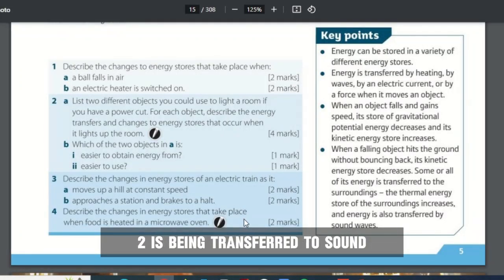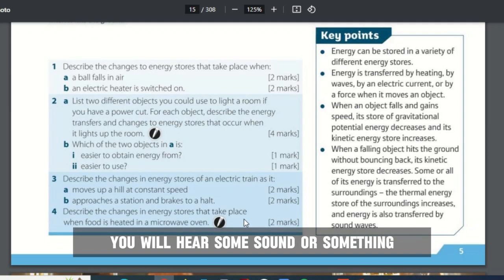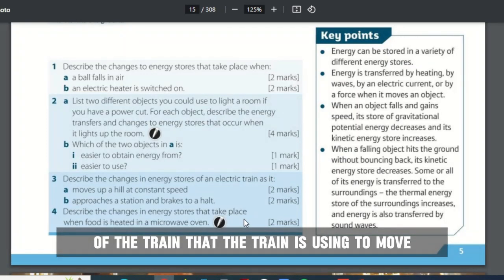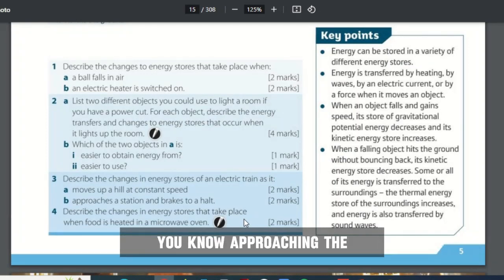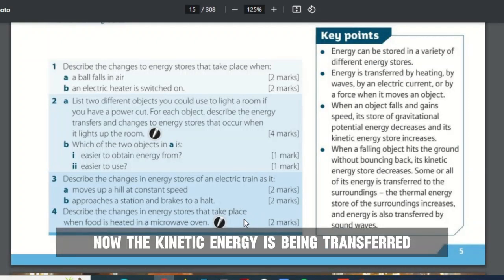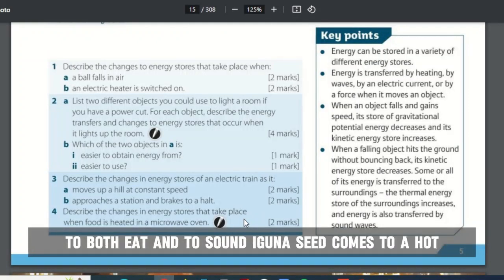And number two, it is being transferred to sound, because it will produce sound. You will hear some sound, whoo, or something. So the kinetic energy of the train that the train is using to move, approaching the station now, is being transferred to both heat and sound, even as it comes to a halt.